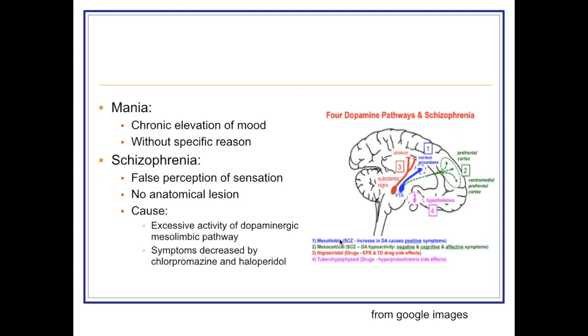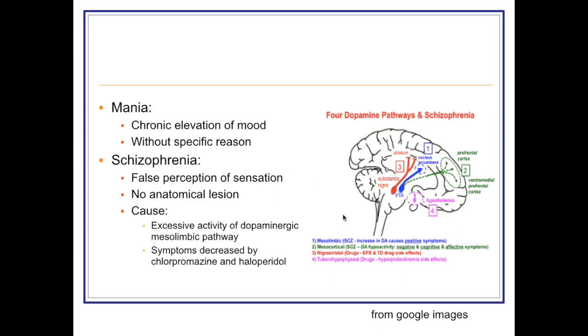Next, other disorder, that is mania. It is opposite to depression. Mood is chronically elevated without any specific reason. Other disorder, that is schizophrenia. Schizophrenia is characterized by a false perception of sensation, known as hallucination. Either the hallucination is visual or auditory. Here also there is no anatomical lesion.